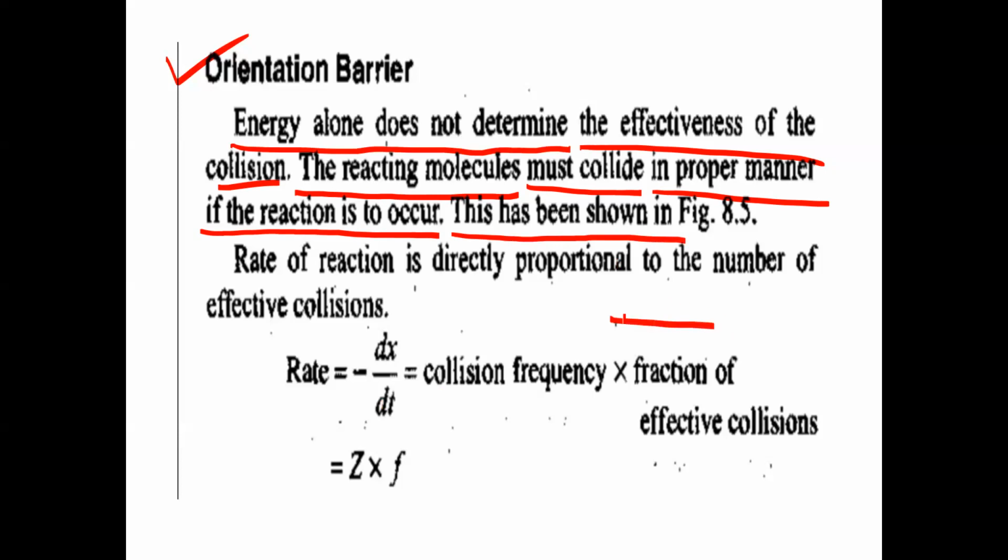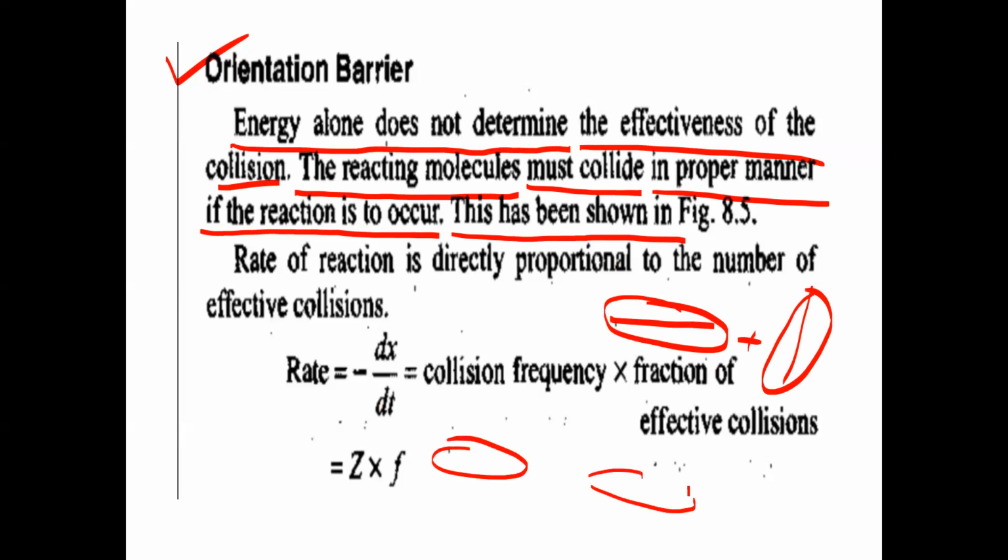Suppose it is one molecule arranged like this, and another molecule is like this. Now these two molecules are not in proper orientation. If two reactant molecules are taken like this, both arranged on the same axis, then proper orientation is there.